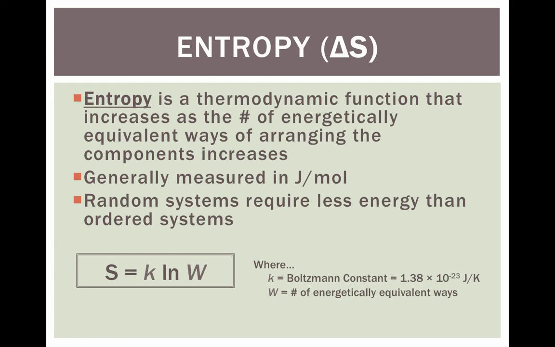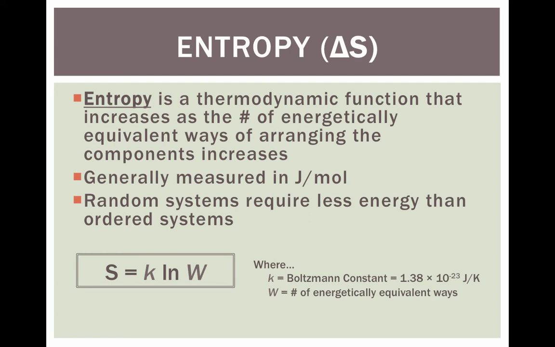This is generally measured in joules per mole, and this is where you get a slight problem, because if you're going to do a problem with delta H and delta S, you have to have them in the same unit. Usually delta H is measured in kilojoules, entropy is measured in joules, but we know how to change that pretty easily. Random systems require less energy than ordered systems. You don't need as much energy to break bonds of random systems because it's already so chaotic anyway.